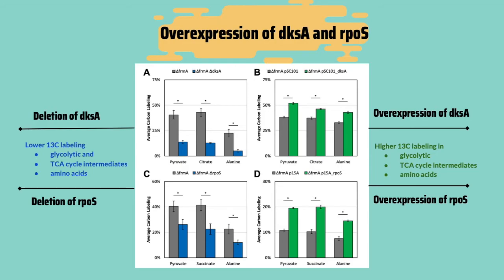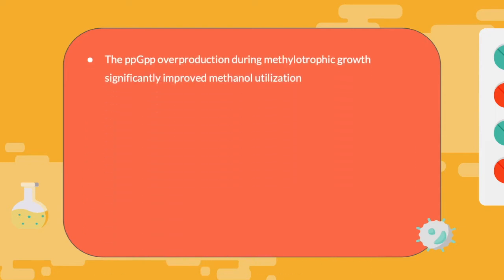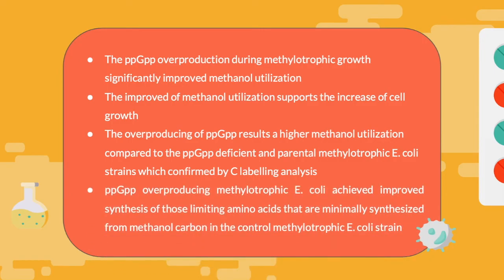Next, discussion. This research proved that by examining the ppGpp deficiency and also overproducing methylotrophic E. coli strains, ppGpp overproduction during methylotrophic growth significantly improved methanol utilization, which can lead to an increase in cell growth. The 13C labeling analysis confirmed a higher amount of methanol utilization in ppGpp overproducing methylotrophic E. coli compared to the ppGpp deficient and also the parental methylotrophic E. coli strains. Importantly, the ppGpp overproducing methylotrophic E. coli achieved improved synthesis from methanol carbon of those limiting amino acids that are minimally synthesized from methanol carbon in the control methylotrophic E. coli strain.